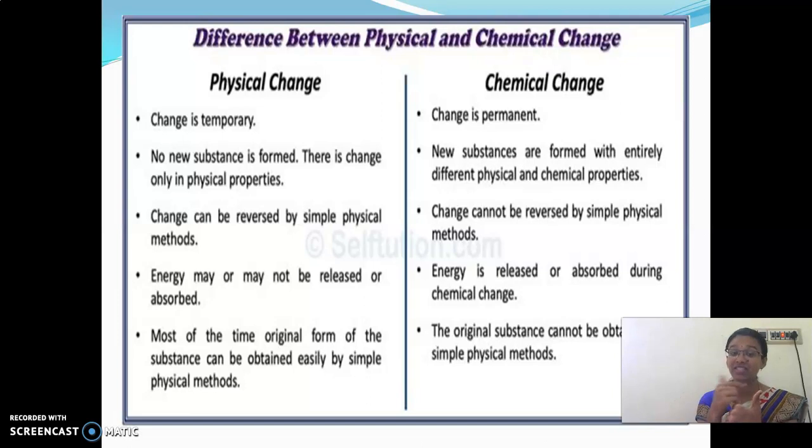During a physical change, energy may or may not be released or absorbed. And coming to the last one, most of the time the original form of the substance can be easily obtained by physical methods. In chemical change, the original substance cannot be obtained. Once it is lost, it is lost. Okay, that is chemical change. I hope you are clear with physical and chemical change.